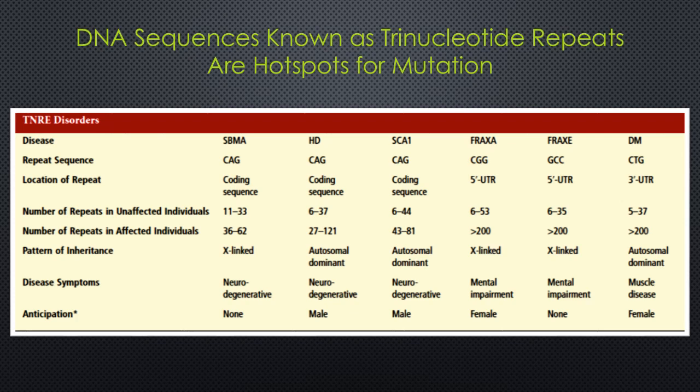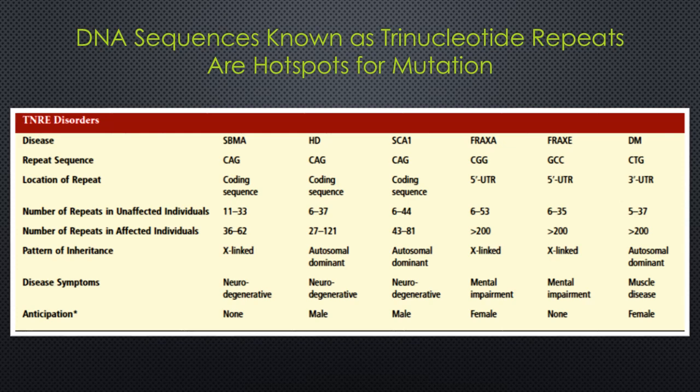In humans and other species, certain genes and chromosome locations contain regions where trinucleotide sequences are repeated in tandem. These sequences are usually transmitted normally from parents to offspring without mutation.